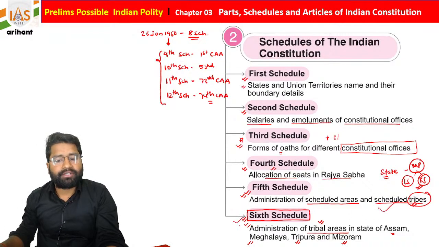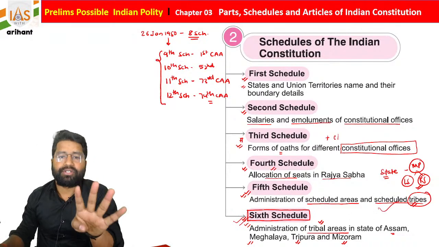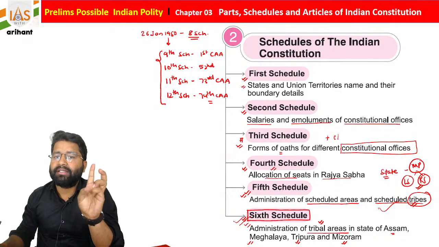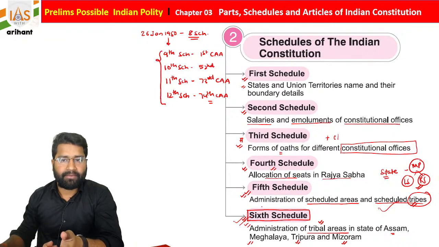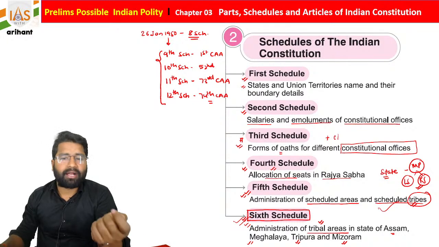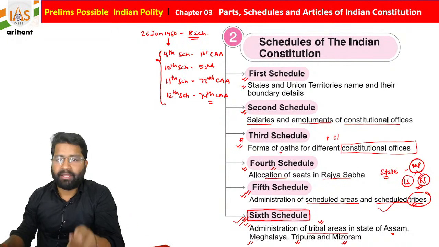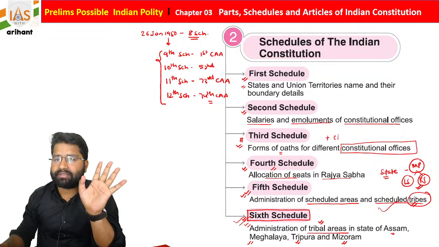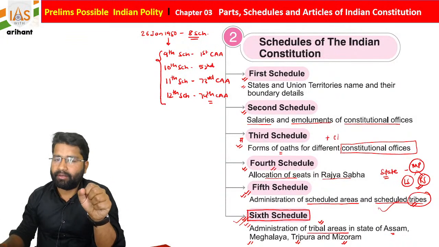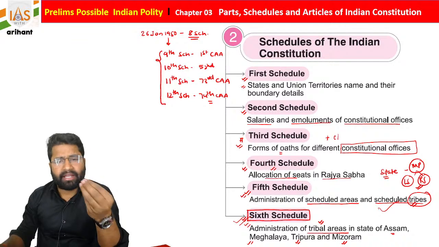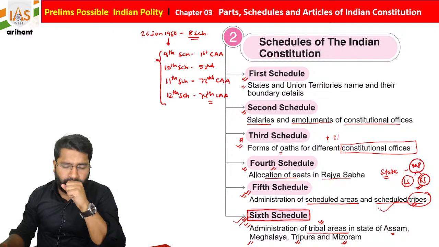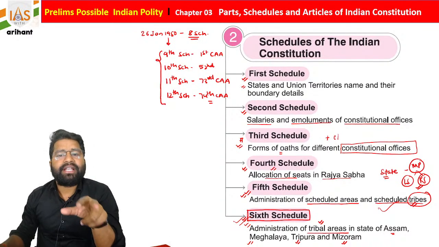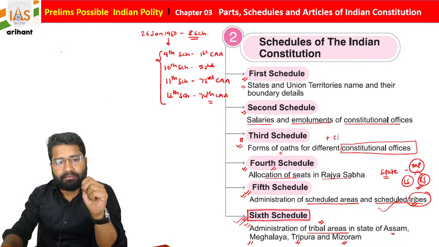The sixth schedule is dedicated to 4 states of the Northeast: Assam, Meghalaya, Tripura and Mizoram. You can remember them by the code AMTM, or simply as Assam, Tripura, Meghalaya, Mizoram. Manipur is not there, so try to connect it in this format. I hope you understand. You can also remember them in another way: these 2 states share a border with Bangladesh. Let me show you here.